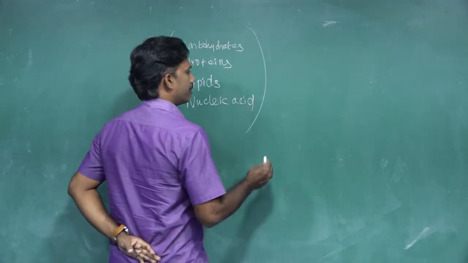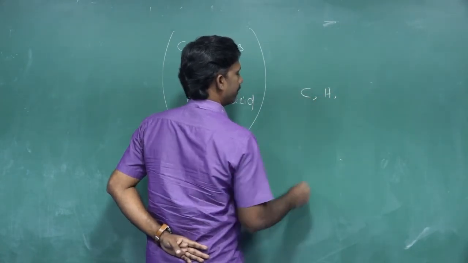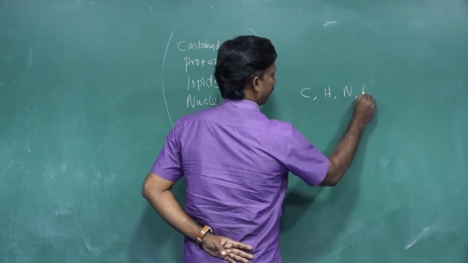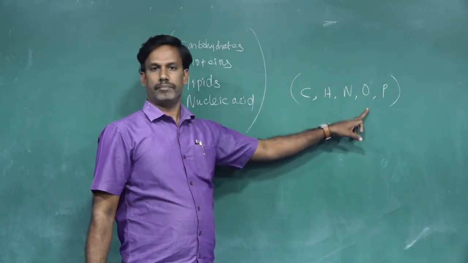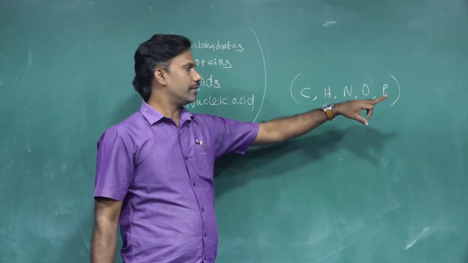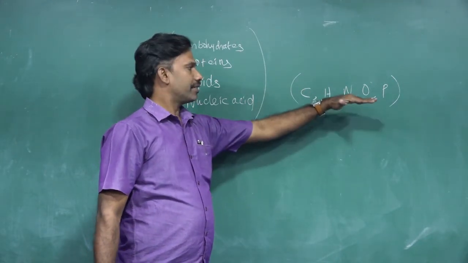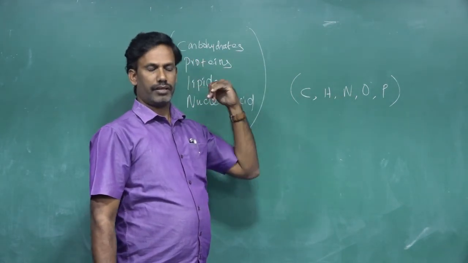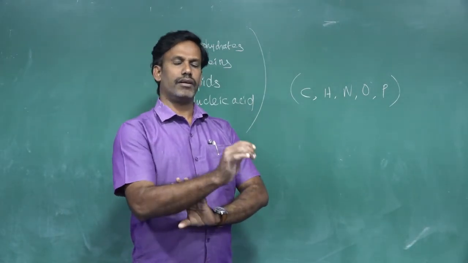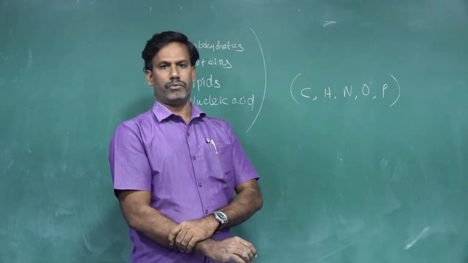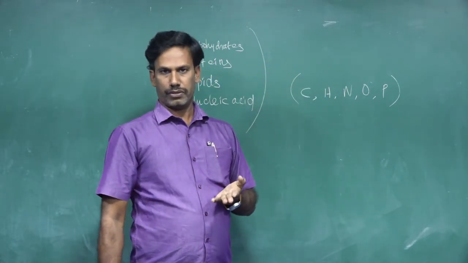In that, the human being contains mostly these important elements: carbon, hydrogen, nitrogen, oxygen, phosphorus. These are the very important elements present in our human body. More than that is also there, but these are the very important elements. These various combinations come under the biomolecules. They are very important for the activities of human beings, animals and all living organisms. They do many works, the combination of these elements. They are called biomolecules.